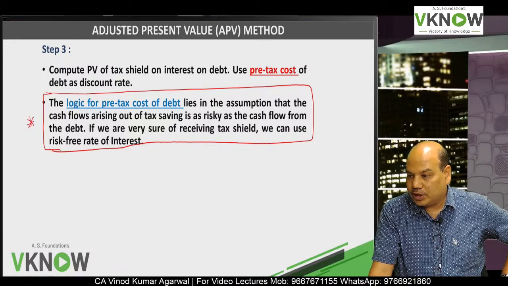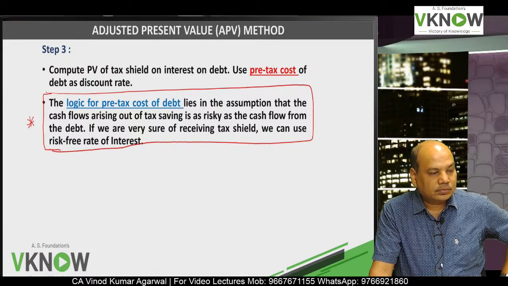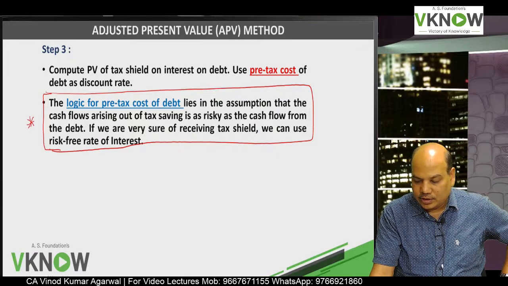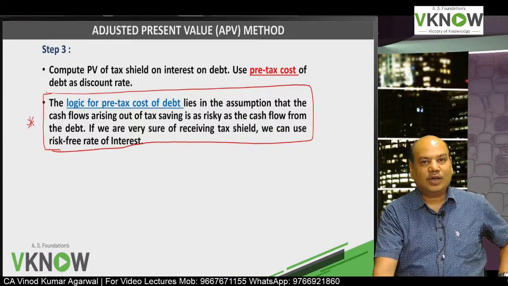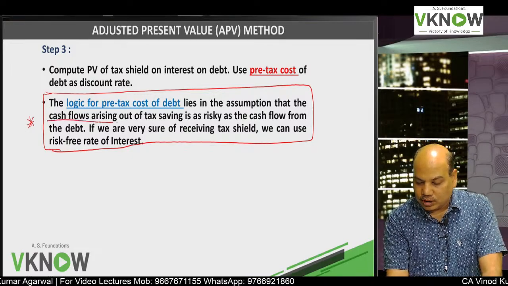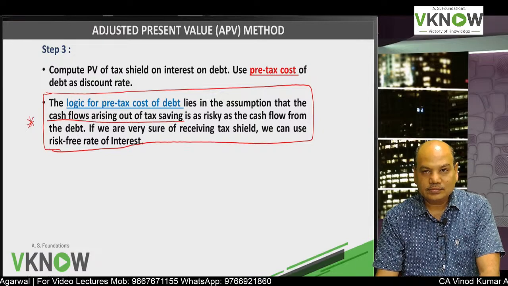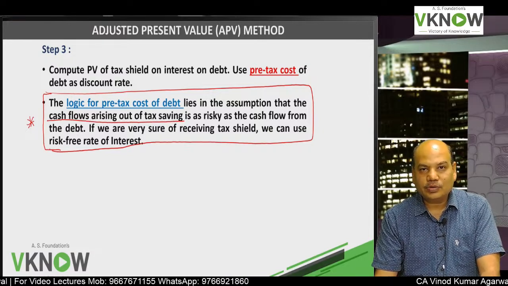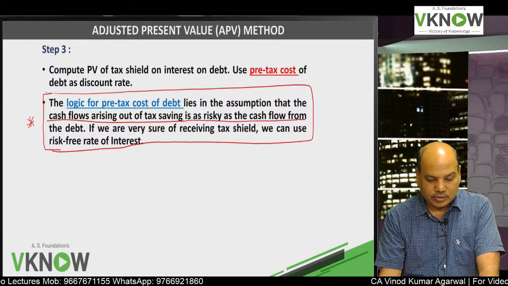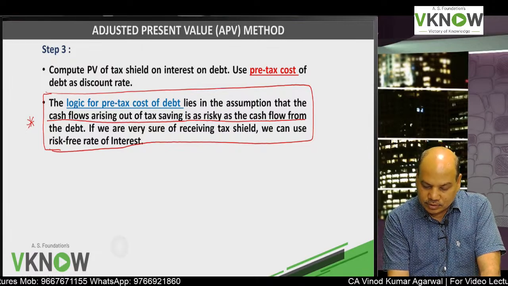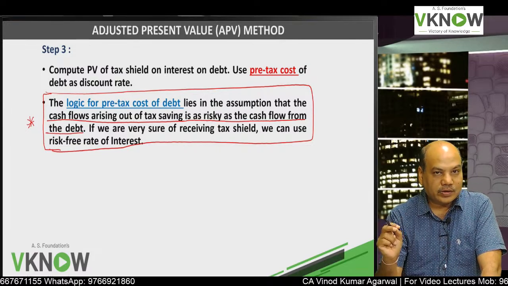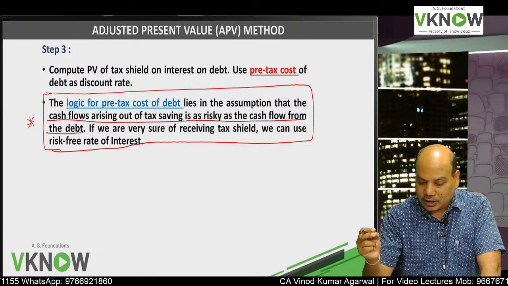The logic for pre-tax cost of debt lies in the assumption that cash flow arising out of tax saving is as risky as cash flow from the debt.